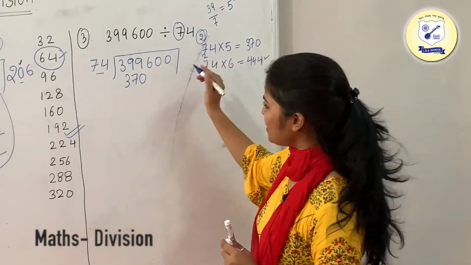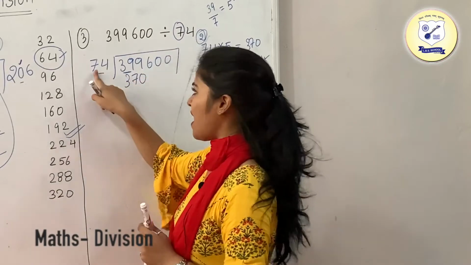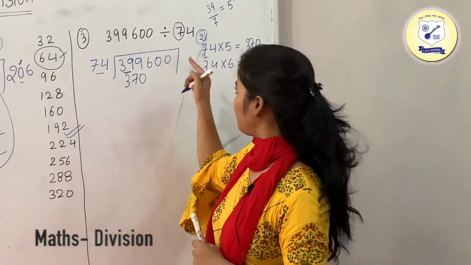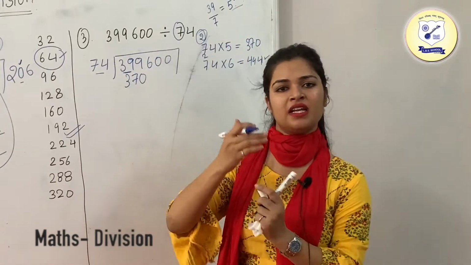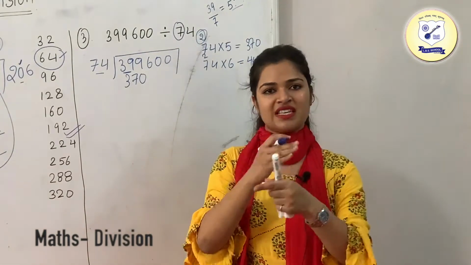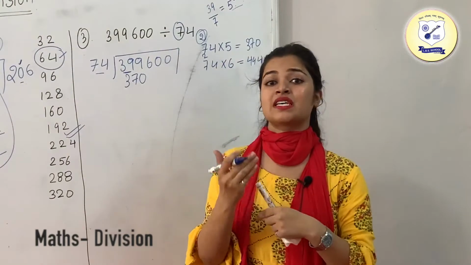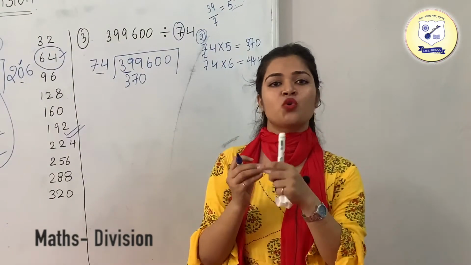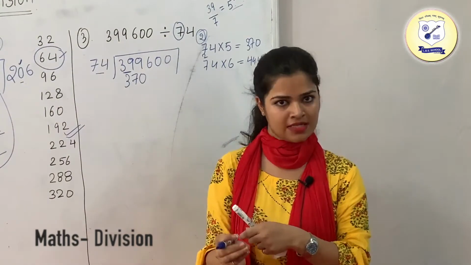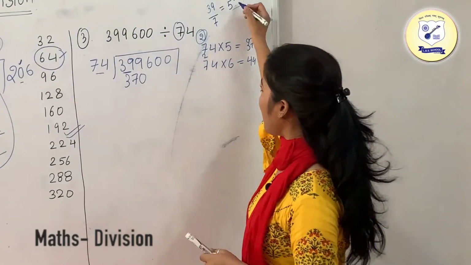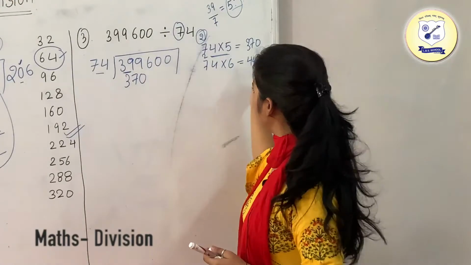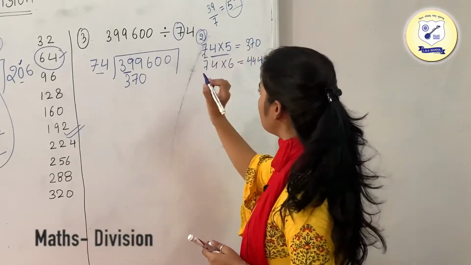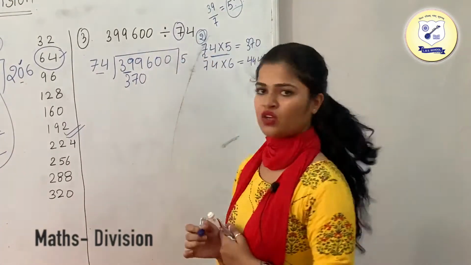So we just have taken these two digits and divided it by 7. So this is going to be approximately like 39, where 7 fives are 35 and 7 sixes are 42. So this 39 is going to come in between 5 and 6. So we have taken 5 and we have multiplied 74 with 5. So 74 multiplied by 5 is 370. So write this 5 in the quotient.